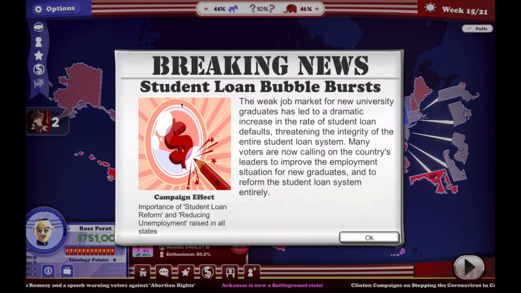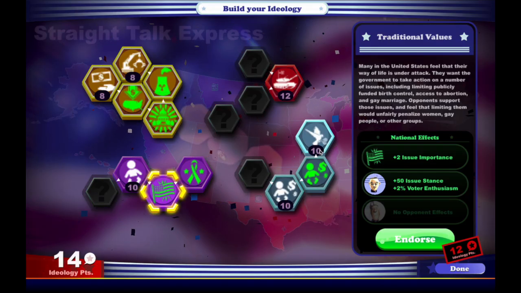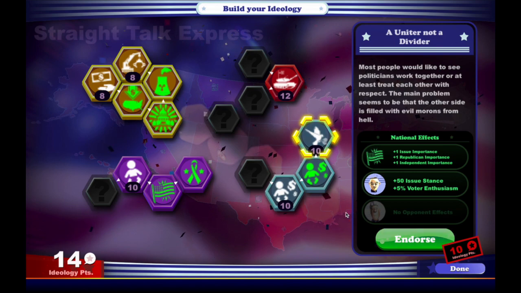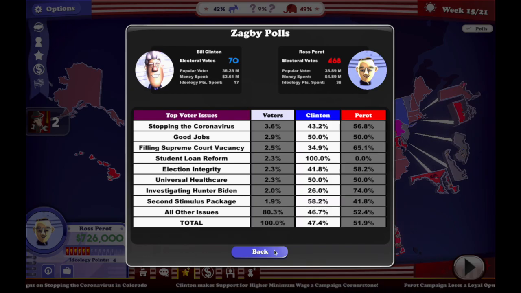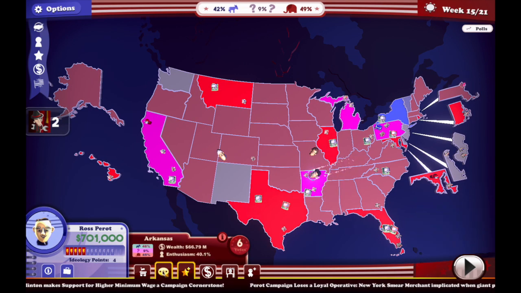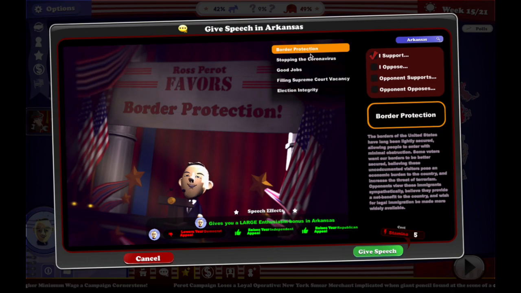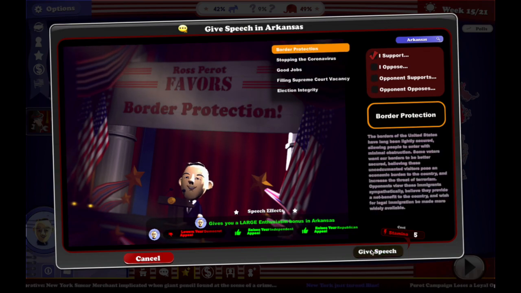Student loan bubble bursts. Now we get to see the breaking news. Student loan reform and reducing unemployment raised in all states. The importance of that. Let's see if we have anything good to endorse in terms of ideology. A uniter, not a divider. That's a good one. So let's go to Arkansas. And we'll talk about, I guess, border protection.